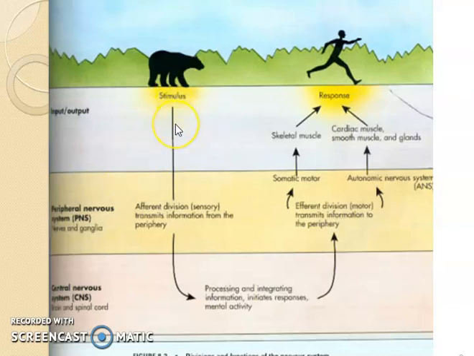Now, what will happen further? Eyes will send a response through sensory neurons to what we call the peripheral nervous system, or the sensory nervous system. So eyes will send a response through sensory neurons which are part of the peripheral nervous system. And this part of the peripheral nervous system is called the sensory division, sometimes also called the afferent division. Afferent means that this is sending signals to the CNS, the main system.